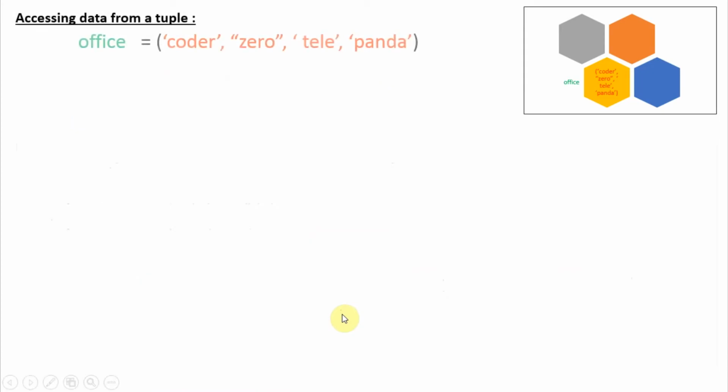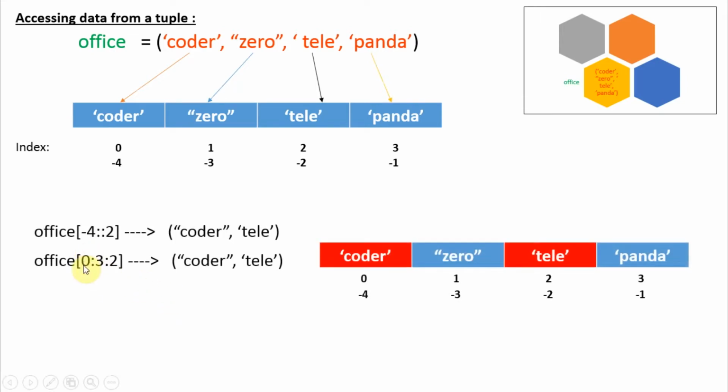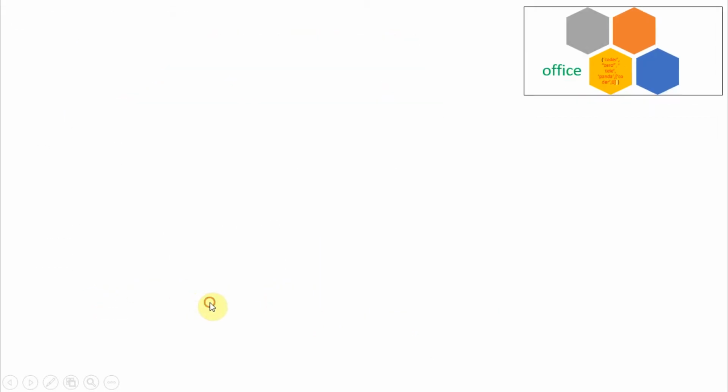Another way we can get values from a tuple is the step-wise operation. Here this is the starting index, this is the stopping index, and this is the step value. The pointer will be pointing first here because 0 is the starting index, then it will take 2 steps. Here 1, 2, so we'll be pointing here. Now we'll get the value tally. Now we have coder and tally, we cannot move further because our stopping index is 3.